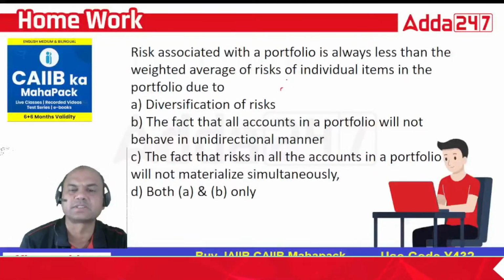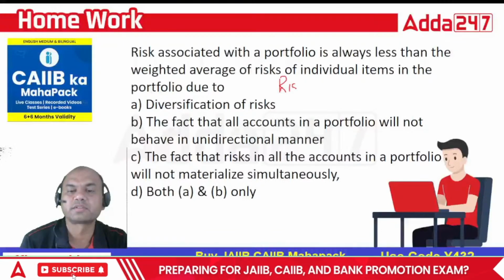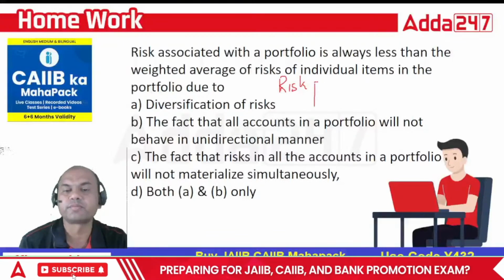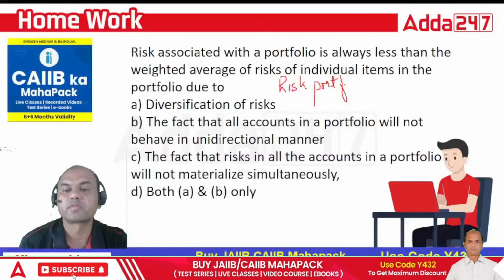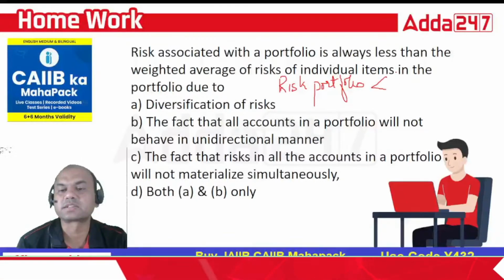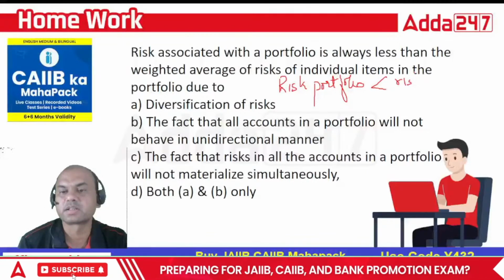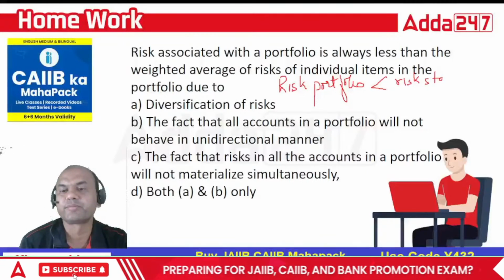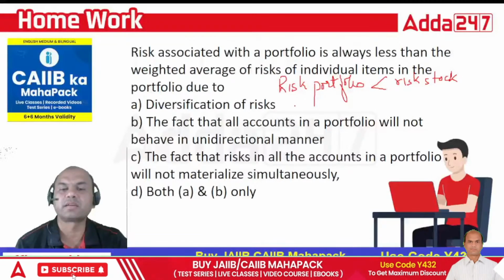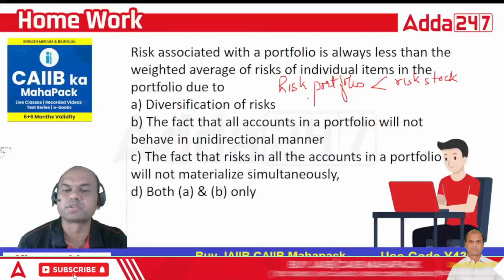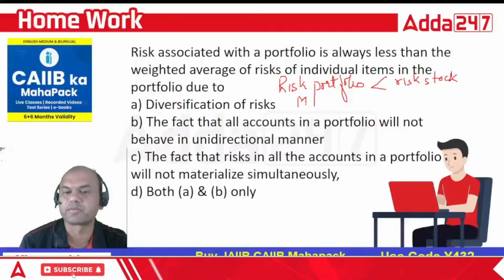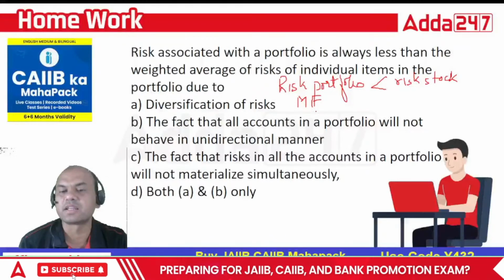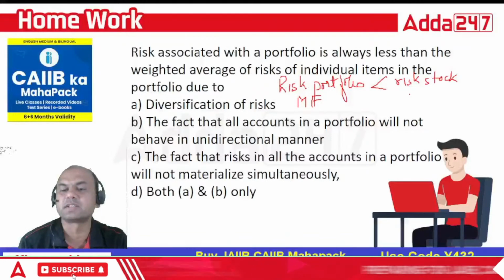Let's keep it simple: risk of portfolio is less than risk of an individual stock. Suppose I am buying a mutual fund. What is a mutual fund? Mutual fund is the portfolio, right? Why is the risk lesser in a mutual fund than in, let's say, Reliance stock?